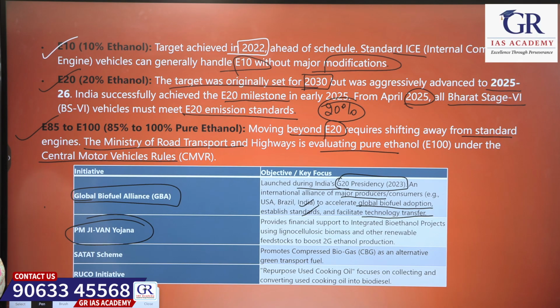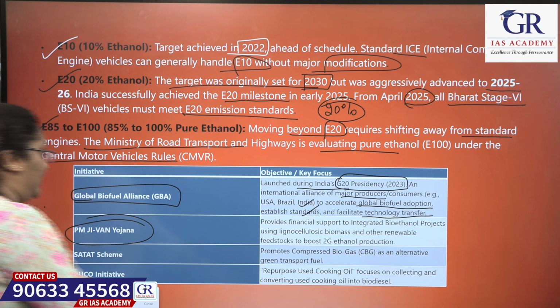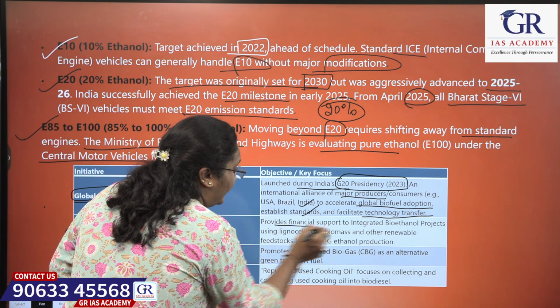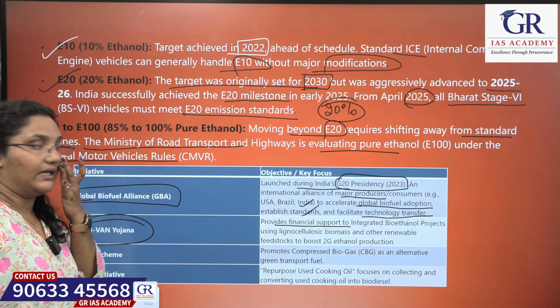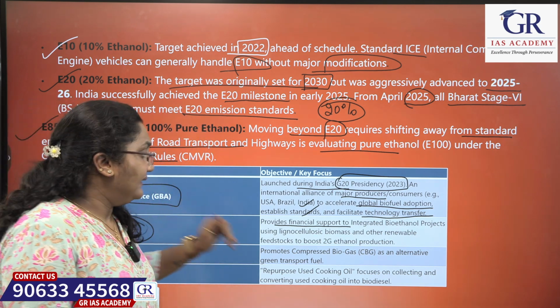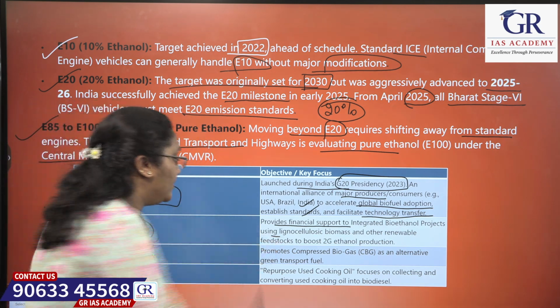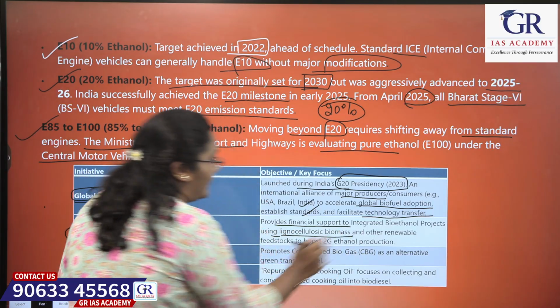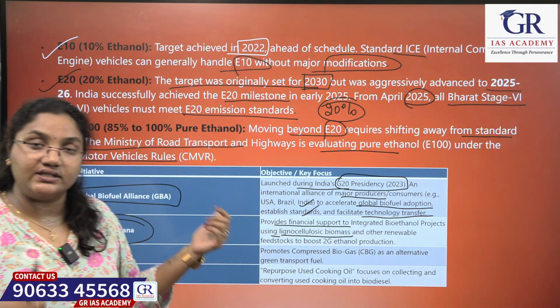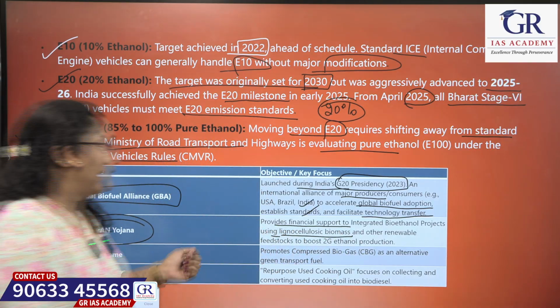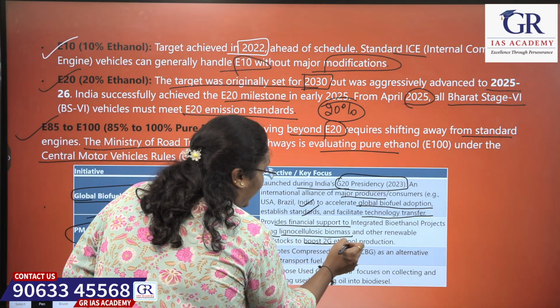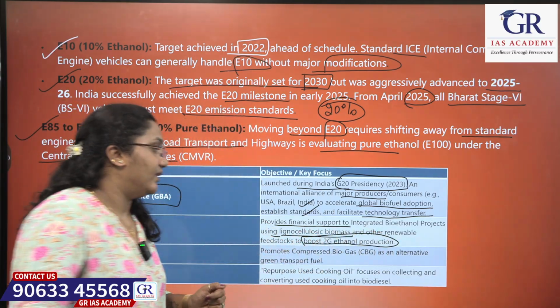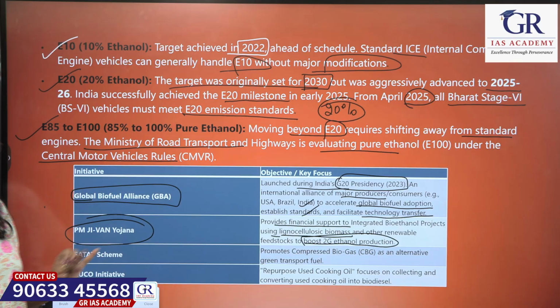Next is the PM JI-VAN Yojana, which is a completely indigenous government of India initiative, which provides financial support to integrated bioethanol projects using lignocellulosic biomass and other renewable feedstocks to boost 2G ethanol production. Okay, second generation ethanol production.